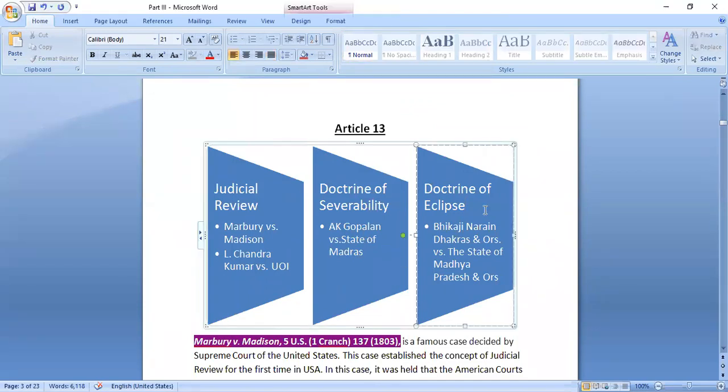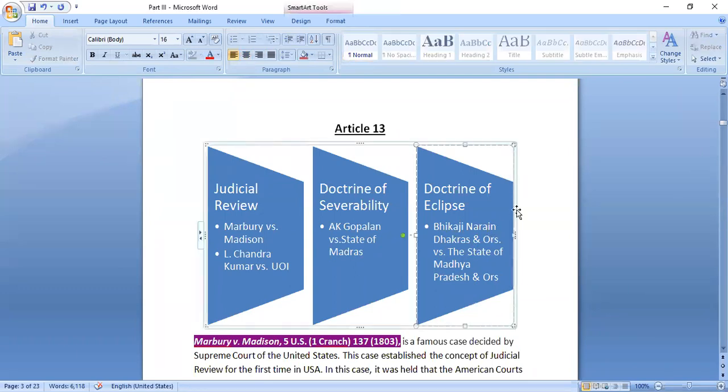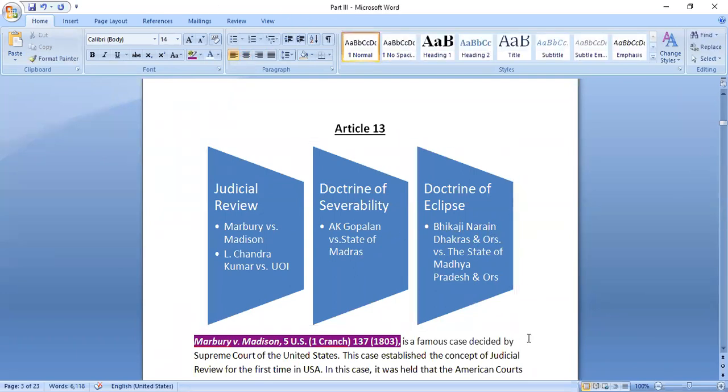Now next is the doctrine of eclipse. We already discussed this in the last class. Anyone remembers what is the doctrine of eclipse? Doctrine of eclipse.